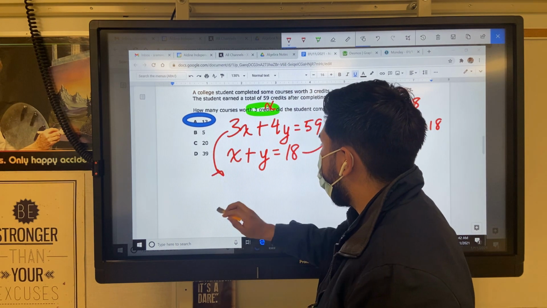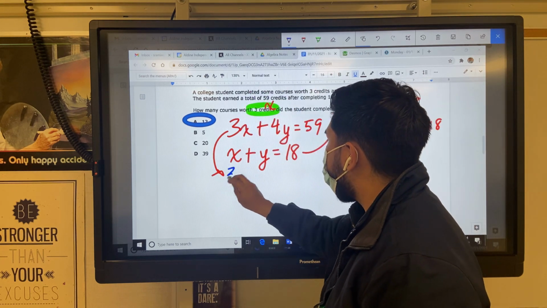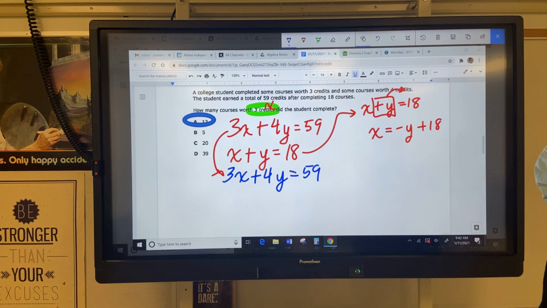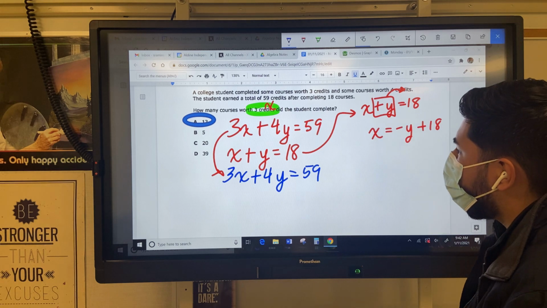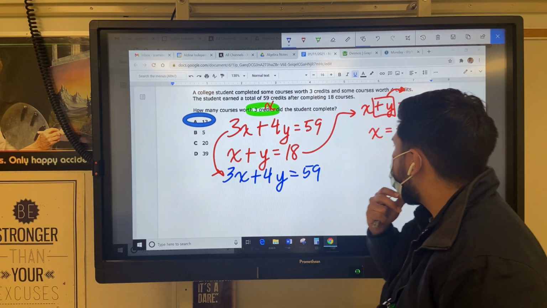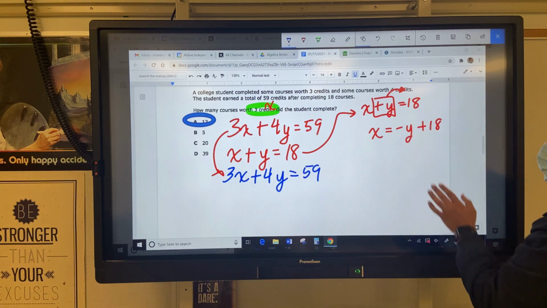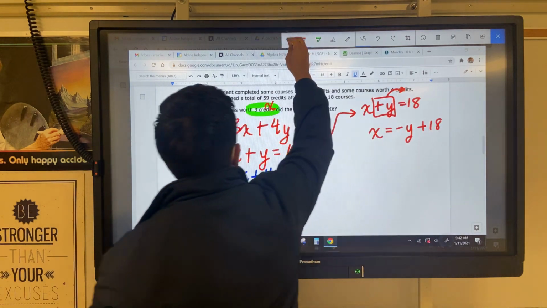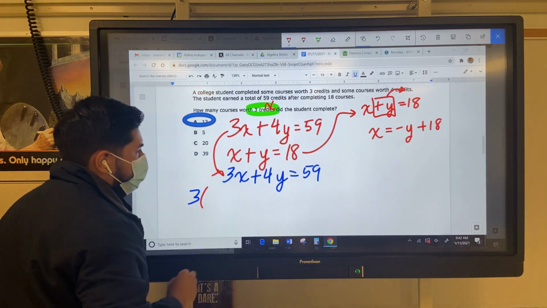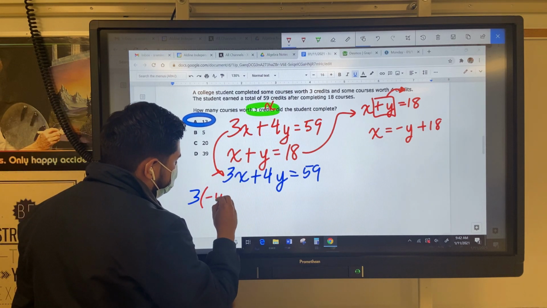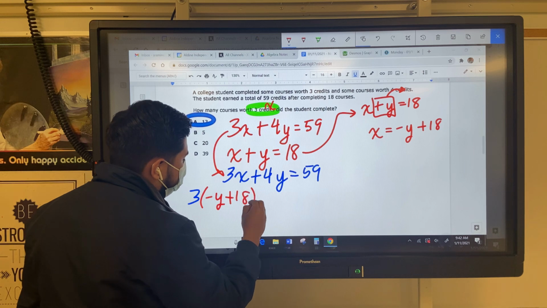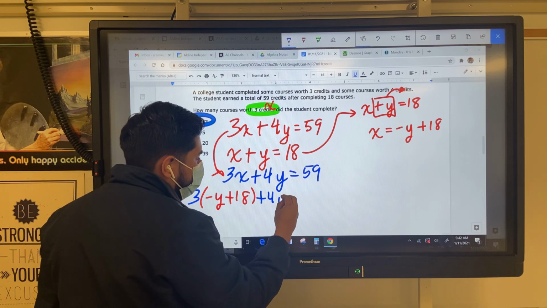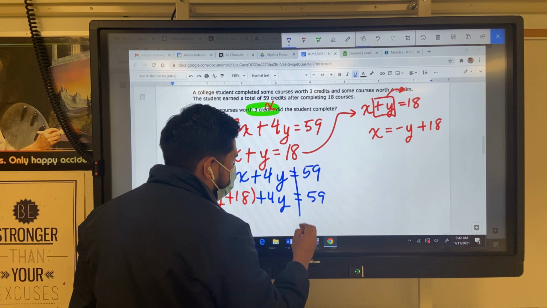Let me bring this guy down here. Do it in blue. 3x plus 4y equals 59. It's a lot of work, ladies and gentlemen, a lot of work. Remember, we're replacing x with this equation. 3 parentheses. Let me do it in red. Parentheses. What goes in the parentheses? Negative y plus 18. Bring down the plus 4y. Bring down the 59. Remember, right here's the border.